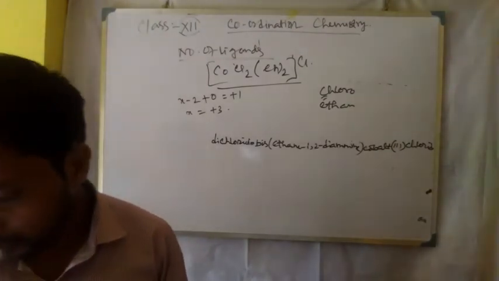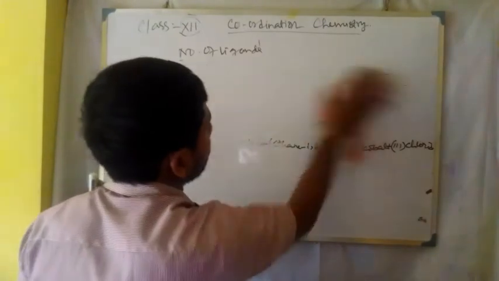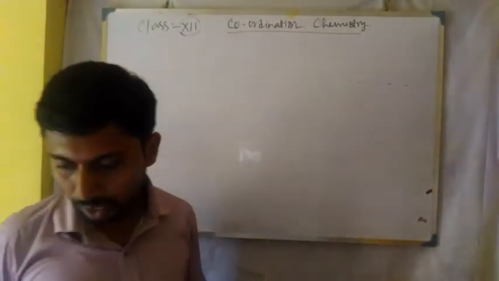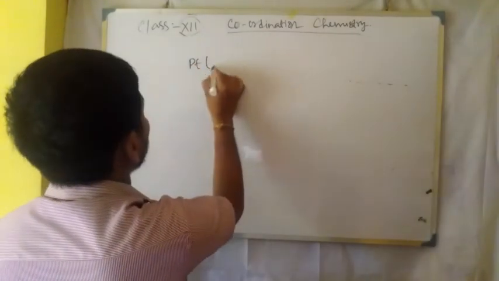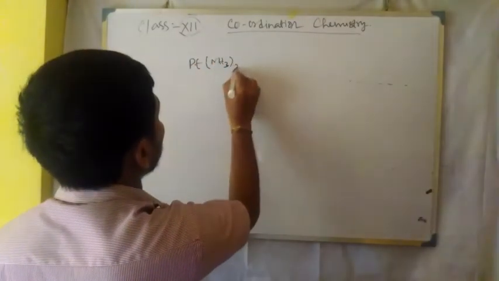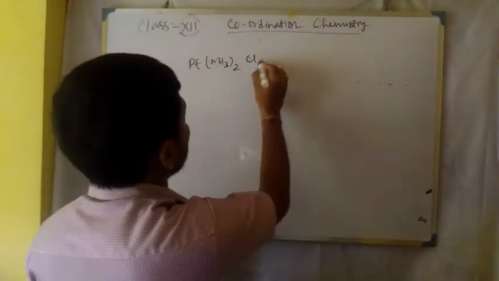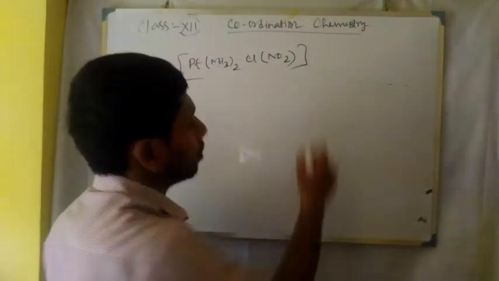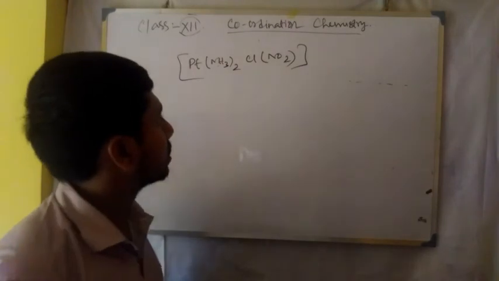Next example: Pt(NH3)2ClNO2. There is no charge on the outside or any other species.